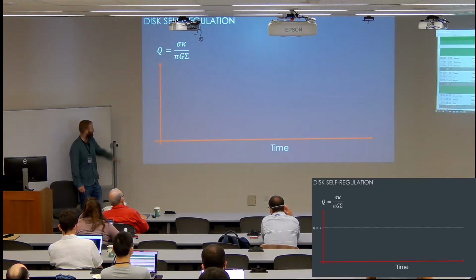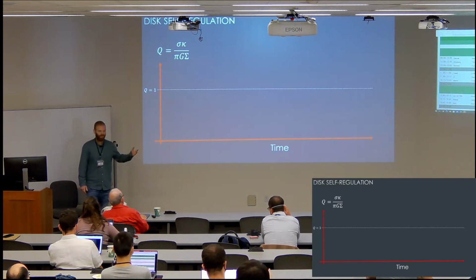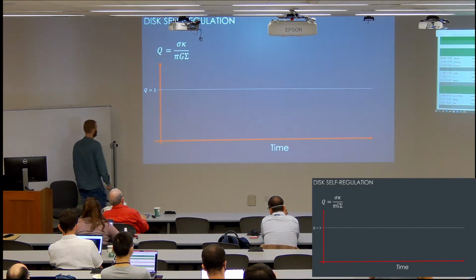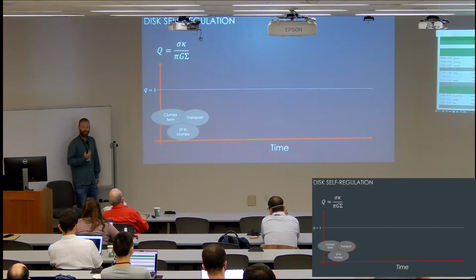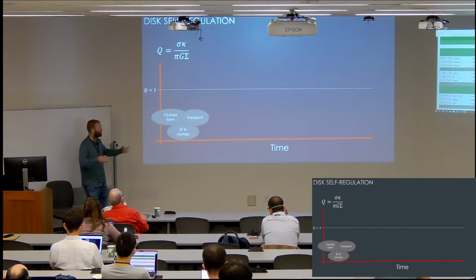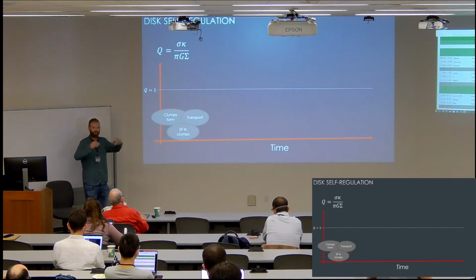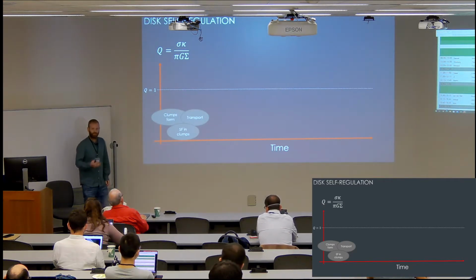This is Q versus time. This is the Q equals 1 line. And let's assume we have a star-forming galaxy that starts with a value of Q slightly below 1. Then the disk is gravitationally unstable. We have asymmetries and clumps that start to form. These, in turn, apply torques on the disk itself that drive mass transport inwards. The excess potential energy that is released during this transport can be converted to kinetic energy and drive turbulence.